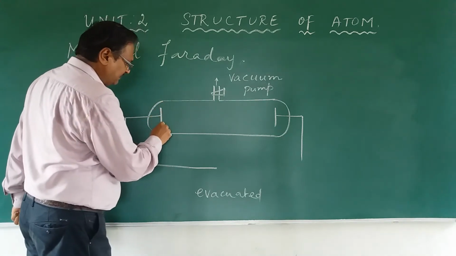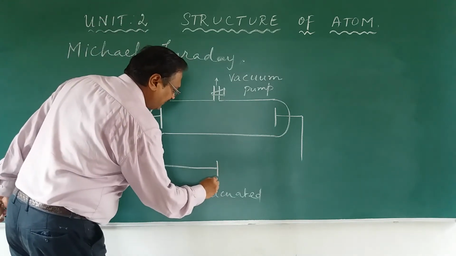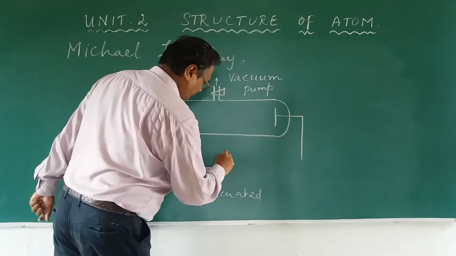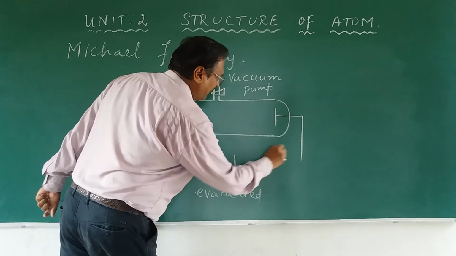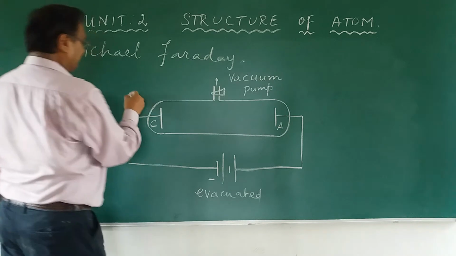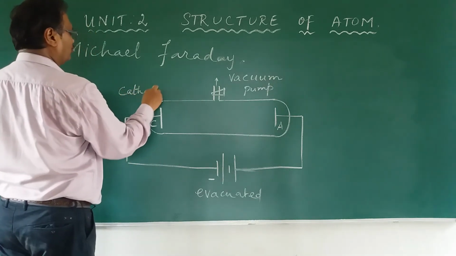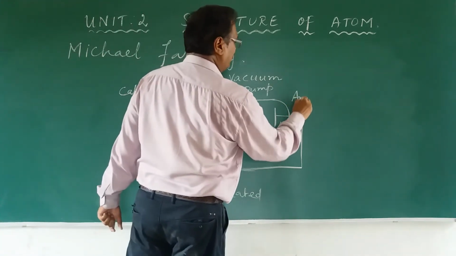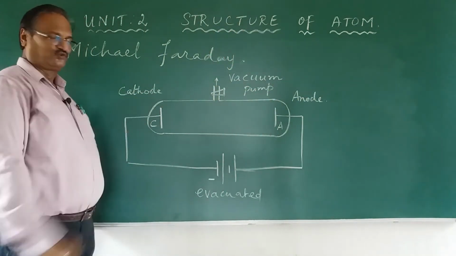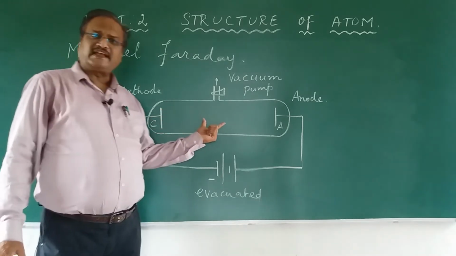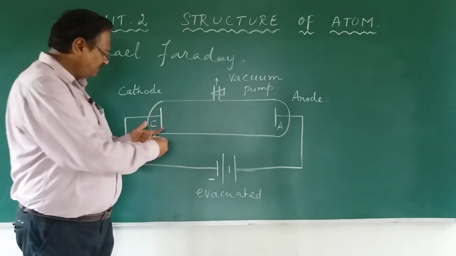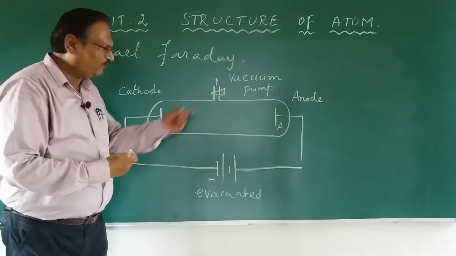And this one, he connected to negative, this is called the cathode. And this is connected to positive, you can connect a big battery, let us say, and this is called the anode. The negative is called cathode and the positive is known as anode. Terminal, electrode, any word you use. Now what is inside? Air molecules are there. He tried. Nothing happened.